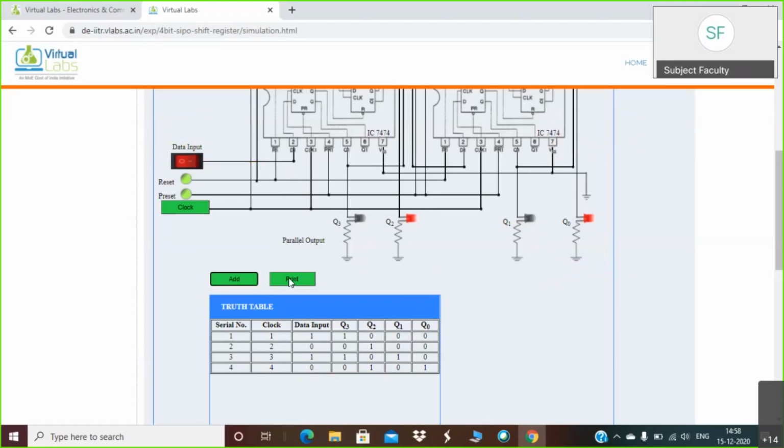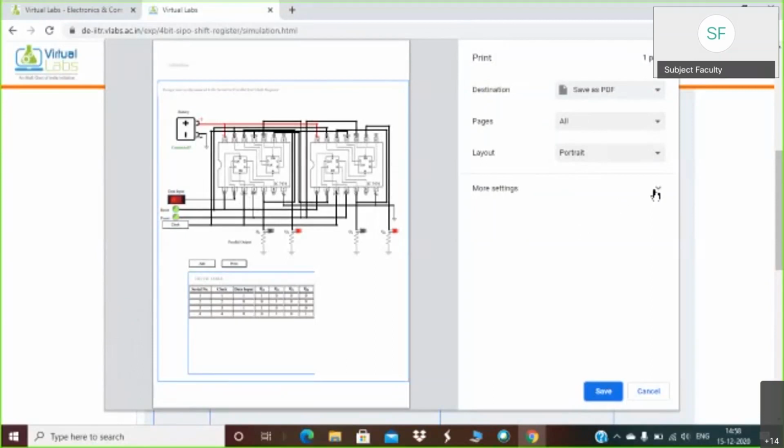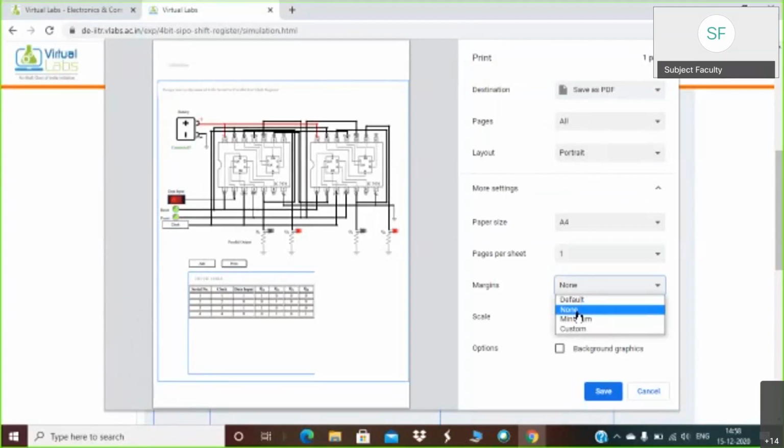Once you have completed taking the readings, you can save your PDF. In more settings, there are options like margins. I have kept the margins to none.